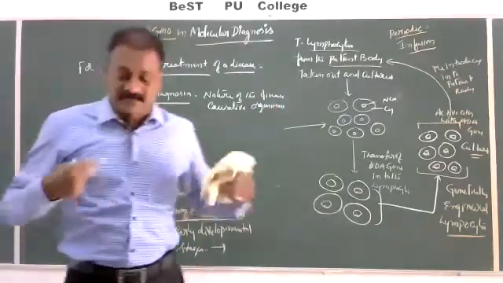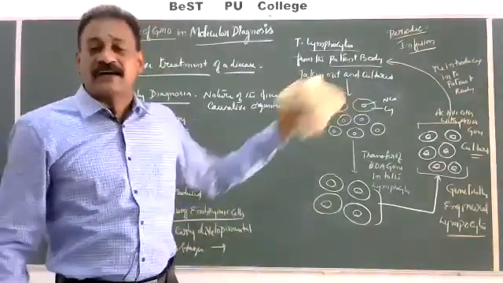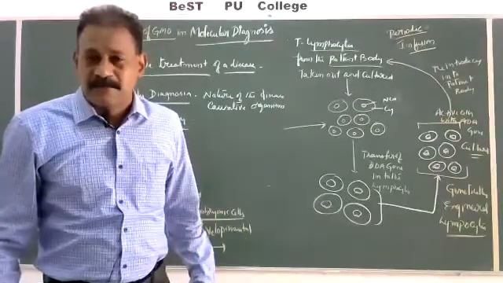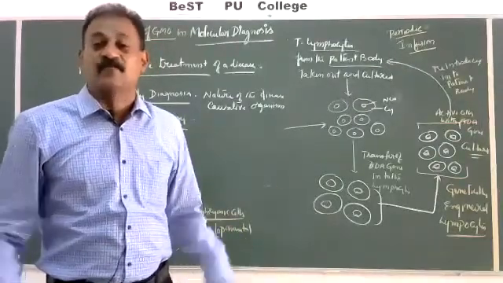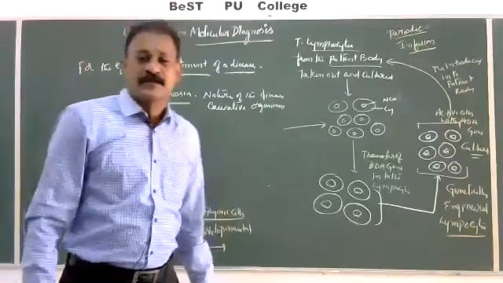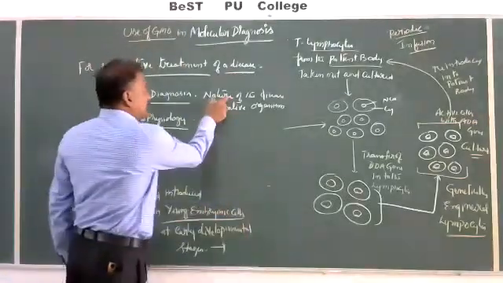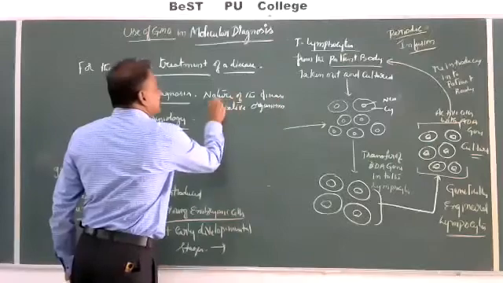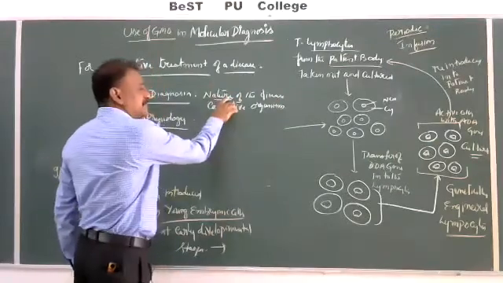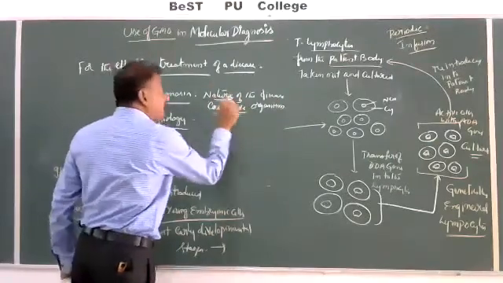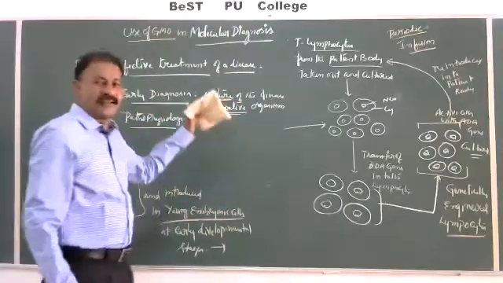My body is having some disease, so I will go for diagnosis. For what purpose? To find out what is happening to my body. So diagnosis means to understand the nature of the disease. What is the nature of the disease? It means the cause of the disease, and that is called diagnosis.